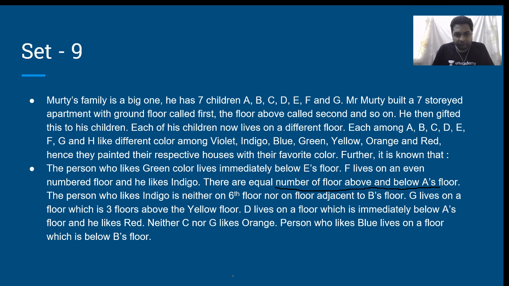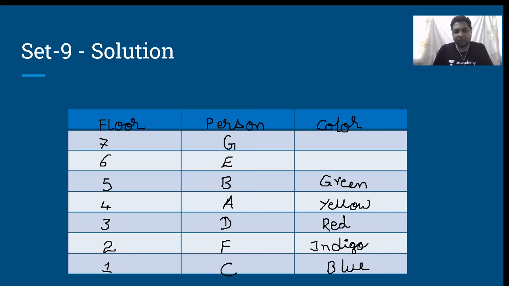Next, neither C nor G likes orange. G does not like orange. Therefore, it has to be E who likes orange. Which is the color left out? Violet. So this is violet.